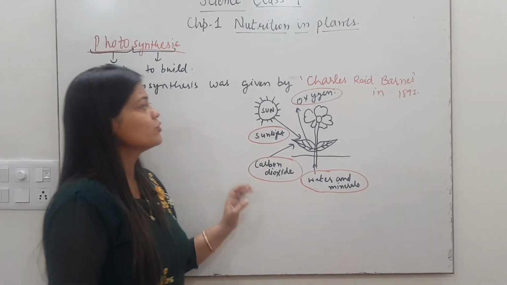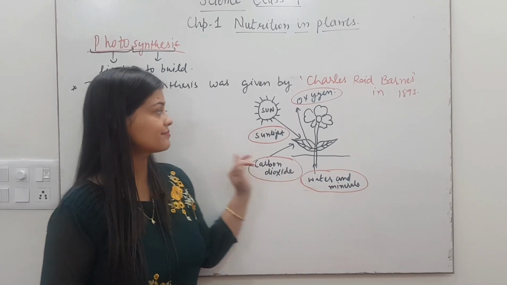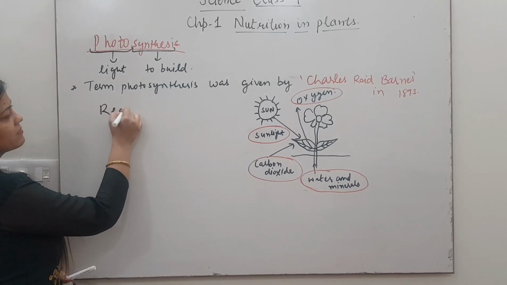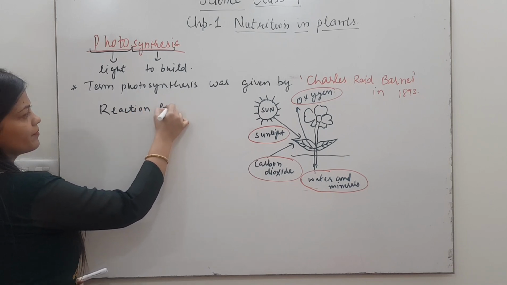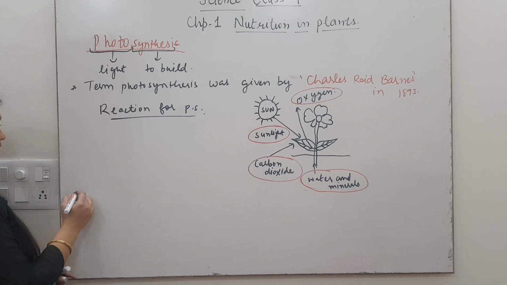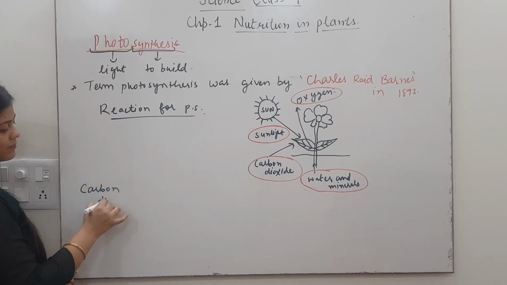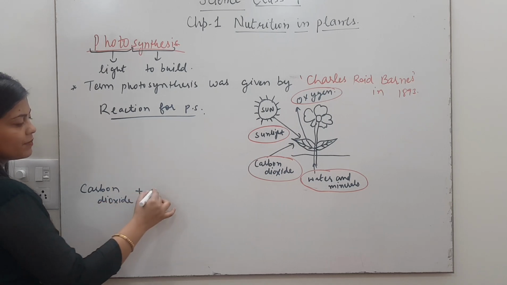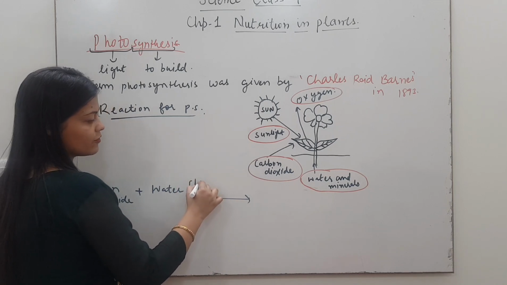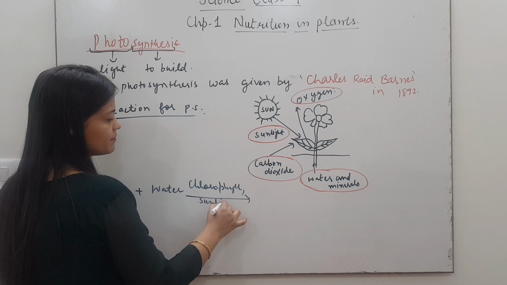Okay. So I have shown here diagrammatically the process of photosynthesis. Let me first write the reaction for photosynthesis. What it requires: carbon dioxide plus water, in the presence of chlorophyll and sunlight.